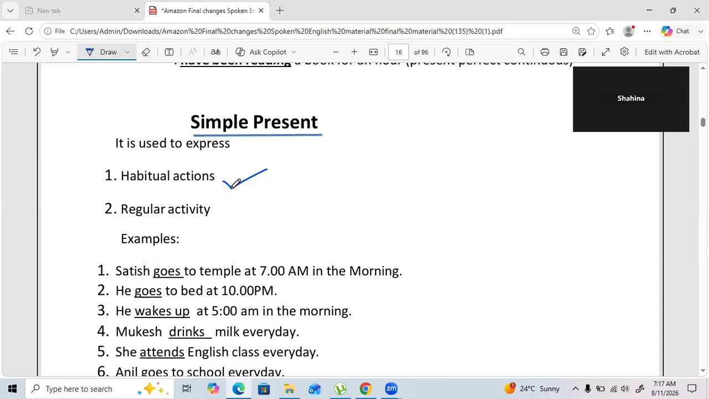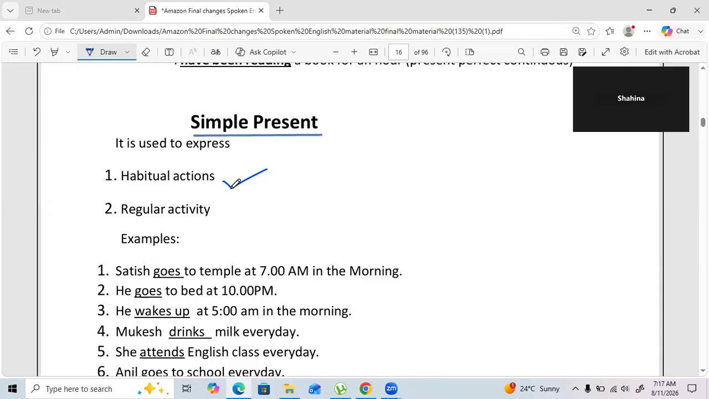You can say, some people have the habit of having tea in the morning. So they can say, I take tea in the morning. Few of them have the habit of having coffee, right? So they can say, I have the habit of having coffee or taking coffee.